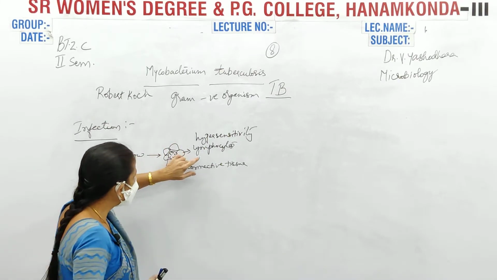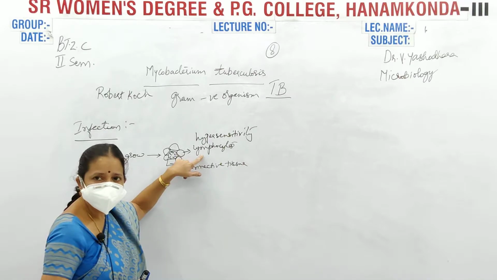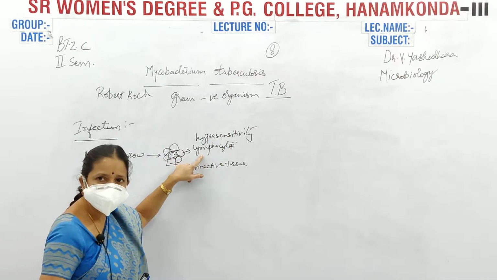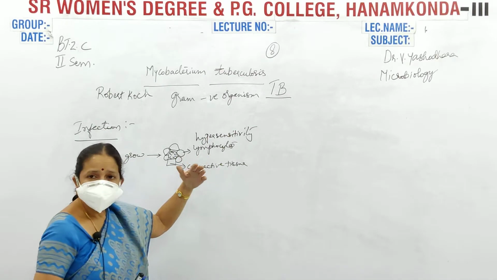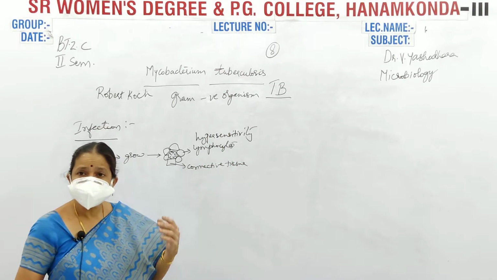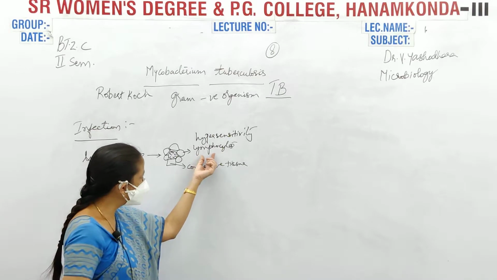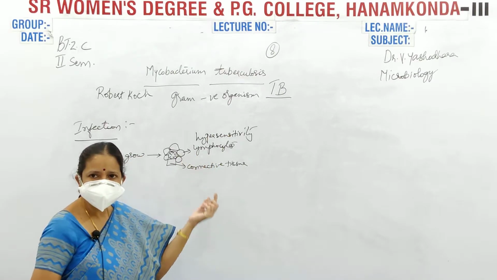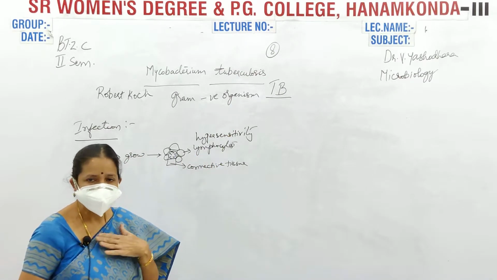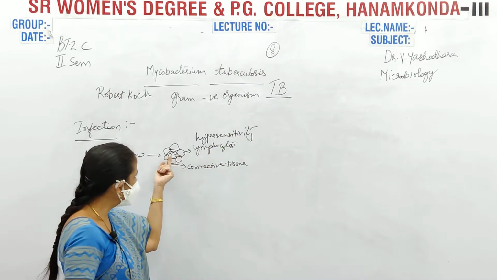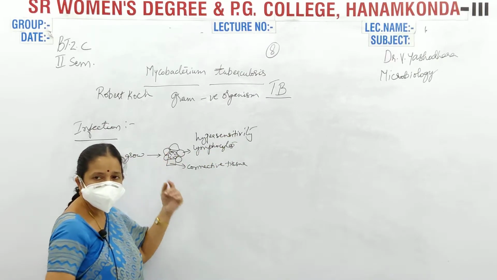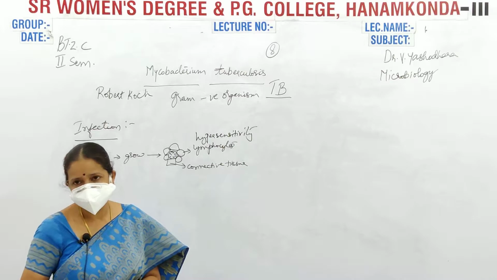Now the lymphocytes are the cells of our immune system. They are nothing but our T cells and B cells. You don't know about T cells and B cells yet; you will come across them in the 5th or 6th semester. For now, simply remember that these are the cells of our immune system. These cells react with this, and hypersensitivity is produced.